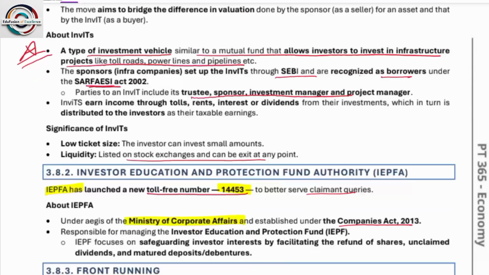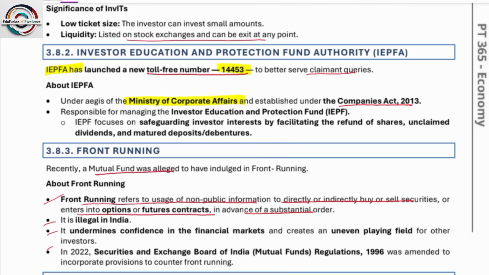Okay. Next, Investor Education and Protection Fund Authority. So IEPF has launched a toll-free number 14453 to better serve claimants and queries. It is under the aegis of the Ministry of Corporate Affairs. Please remember, it is under the Ministry of Corporate Affairs, not the Ministry of Education.